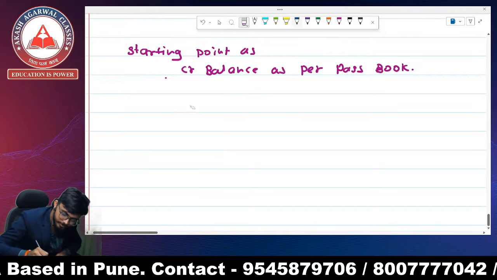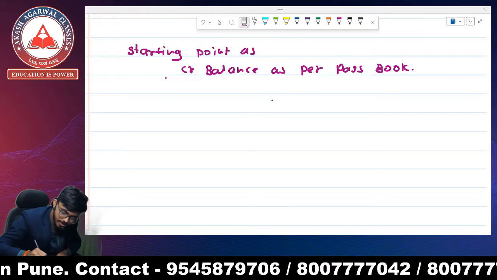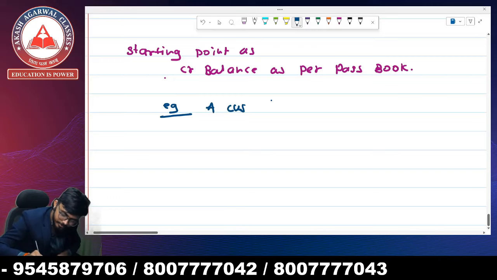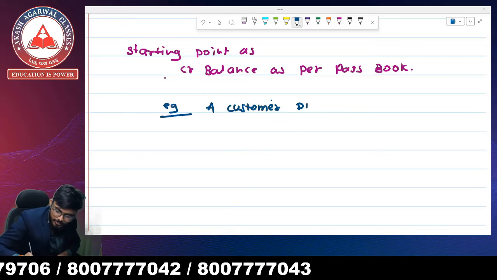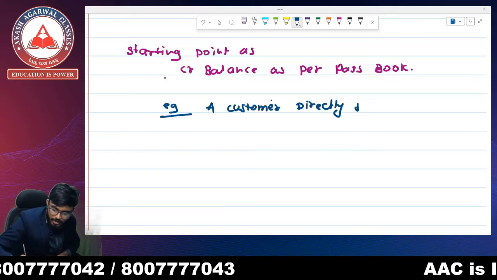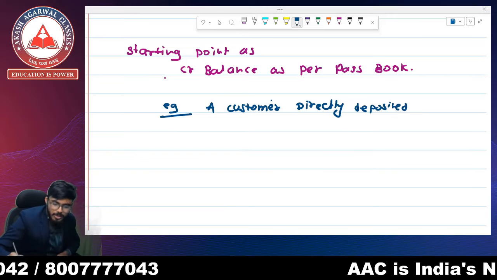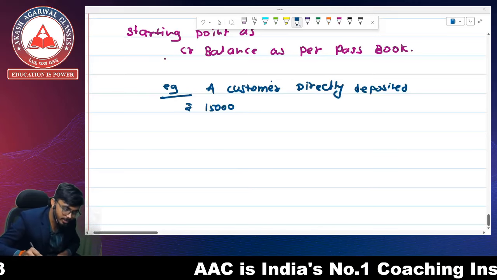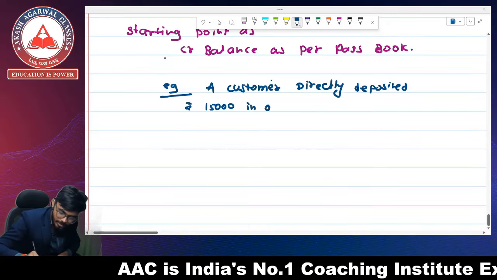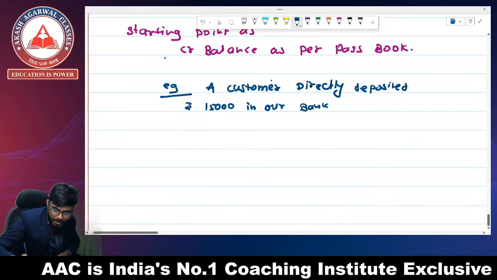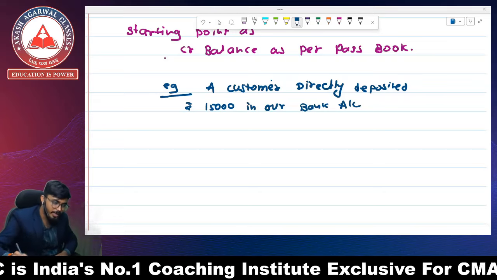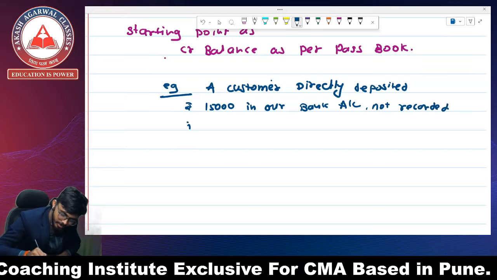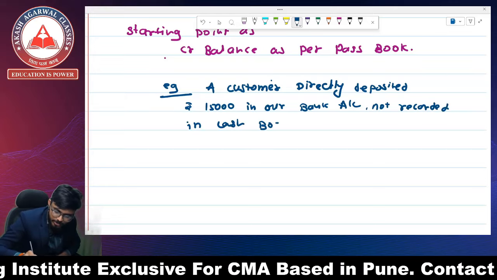First transaction example: a customer directly deposited rupees 15,000 in our bank account, not recorded in cash book.